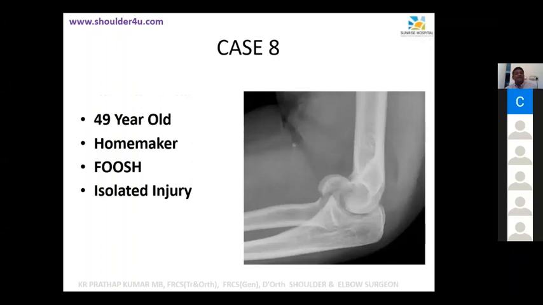Okay, now that's the last one. 49-year-old, she's a homemaker, fall, isolated injury. Akhil Junior, you need to answer that. Can you answer that? Akhil Junior there? Yes, sir. Yeah, just read it. It's a lateral radiograph of elbow showing coronoid fracture. Very good. It's a coronoid fracture.